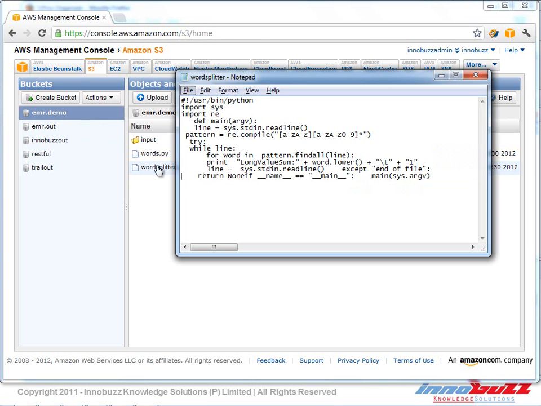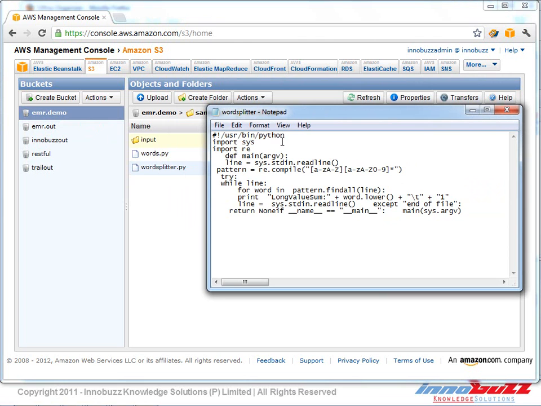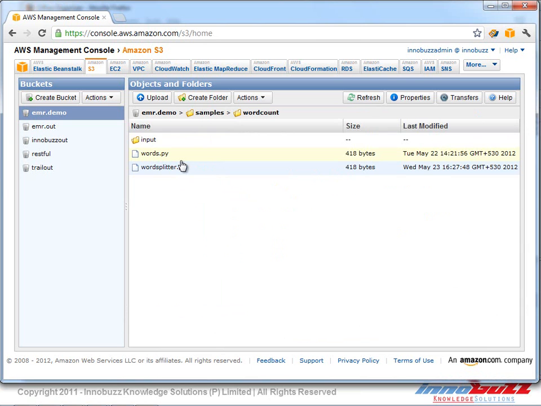If we look at the word splitter file which we have used to process the input request, which we have opened here, it's a Python script. What exactly it does is, it processes the input file and it works like splitting the words. We have given the input as A12 and B12, and it splits the text in the document, the words starting with alphabets, and it prints how many there were. That was the process file that we gave, and we gave the output of how many words there were in the input file that we gave.